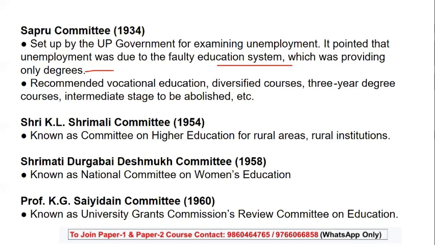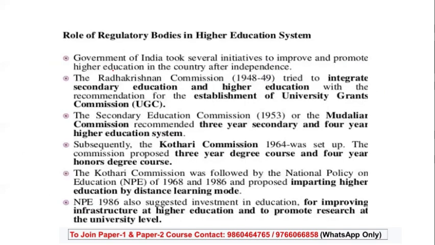Durgabai Deshmukh committee, which was also known as the National Committee for Women's Education, and Sayadin committee, that was the University Grant Commission Review Committee on Education. That is the one which was basically given the task of reviewing. Yes, it was a lengthy thing, but we have seen questions from all the nooks and corners, so you have to take a quick revision of it.